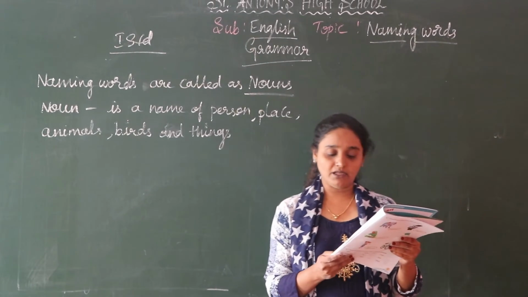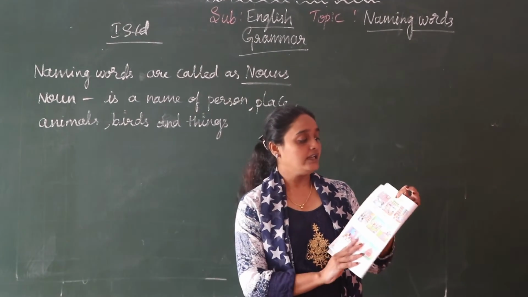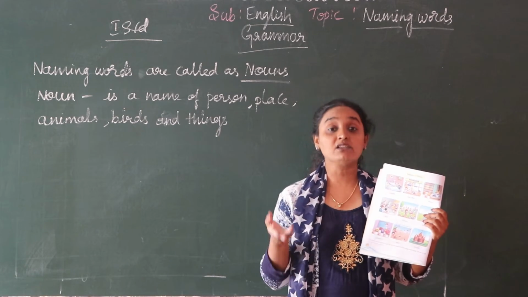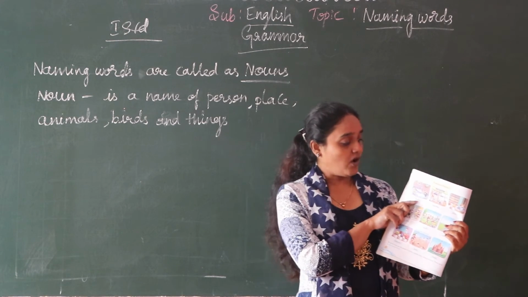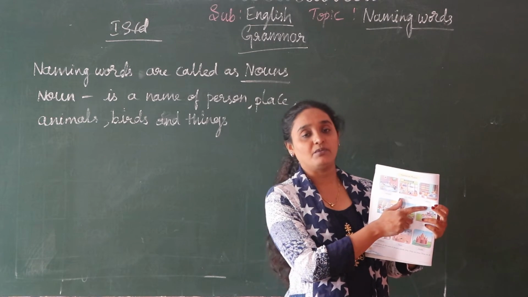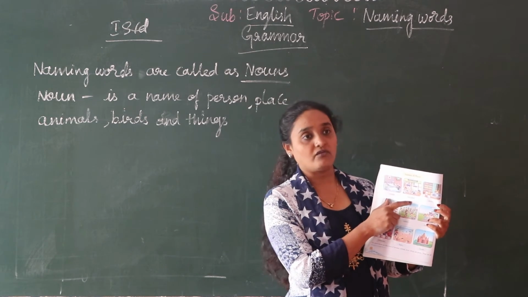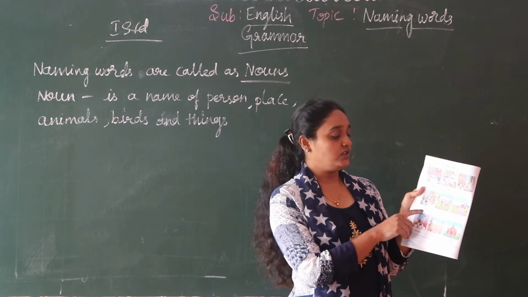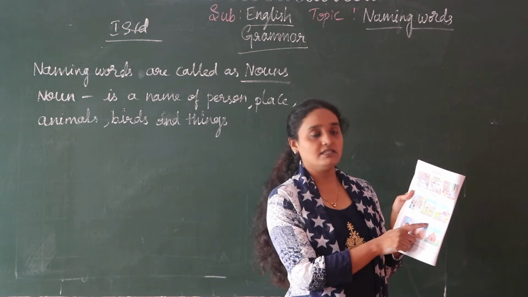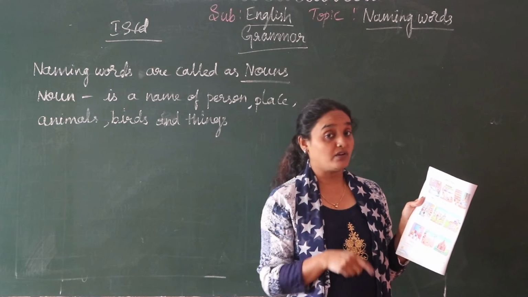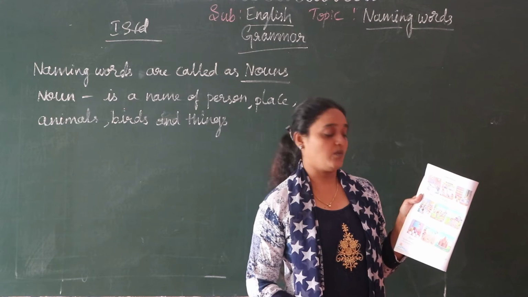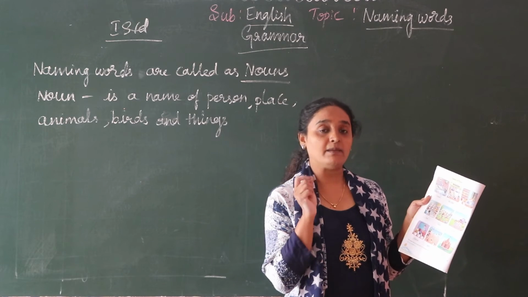So next page number, that is 10. So you have name of places. So school is also a place for you. School, it is also a noun. So here hospital, post office, library. So this is also a naming word. So here next we have shop, garden, school. So I told you the example of school. School is also the name of what? Place. School is also name of place. So it is a noun, naming word.